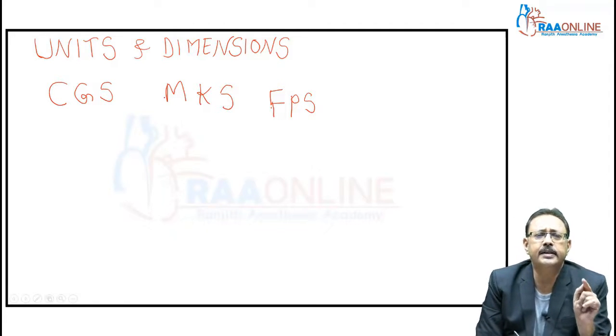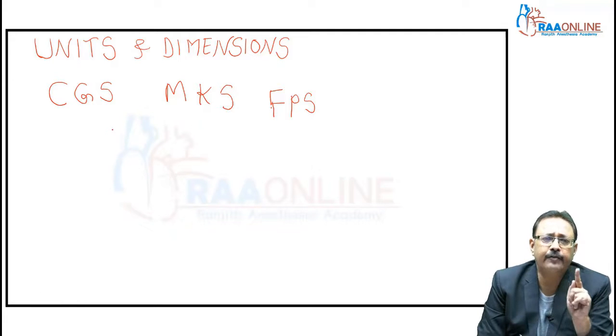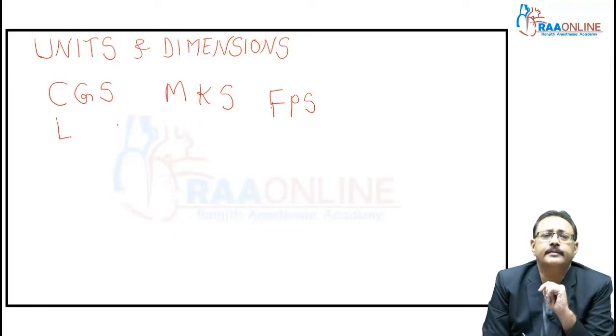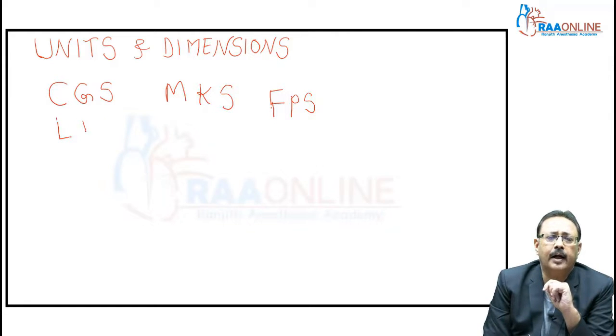What is CGS? C for centimeter, which is for length. G for gram, which is for mass. And second is for time.